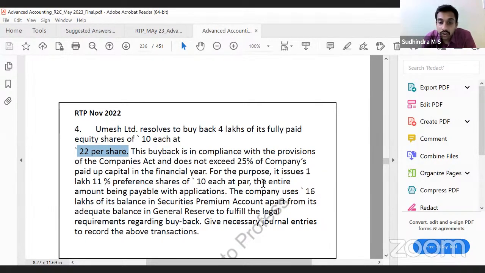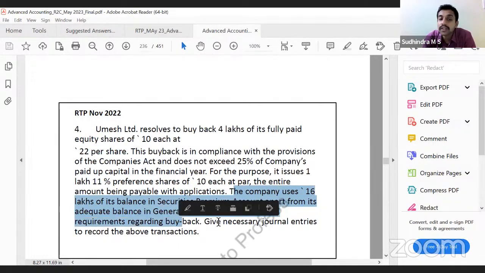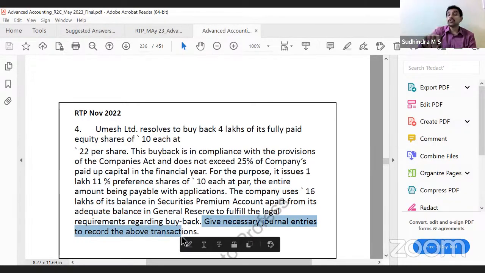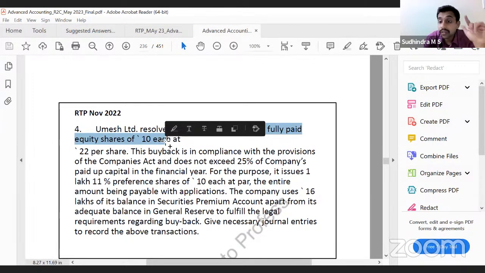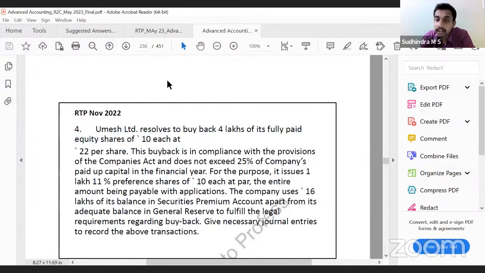Correct? So the entire amount being payable with application, company uses 16 lakh of its balance in securities premium apart from its adequate balance in general reserve to fulfill the legal requirements, journal entries. So here, fresh issue is also there, preference shares issue, and then buyback of shares. We have to see whether CRR has to be created or not, because 11% preference shares, 1 lakh. So 1 lakh into 10 rupees is 10 lakh. They are buying back 4 lakh equity shares of ₹10 each, 40 lakh. So there is a need to create CRR. Balance should be CRR. That's all. This is buyback of shares.